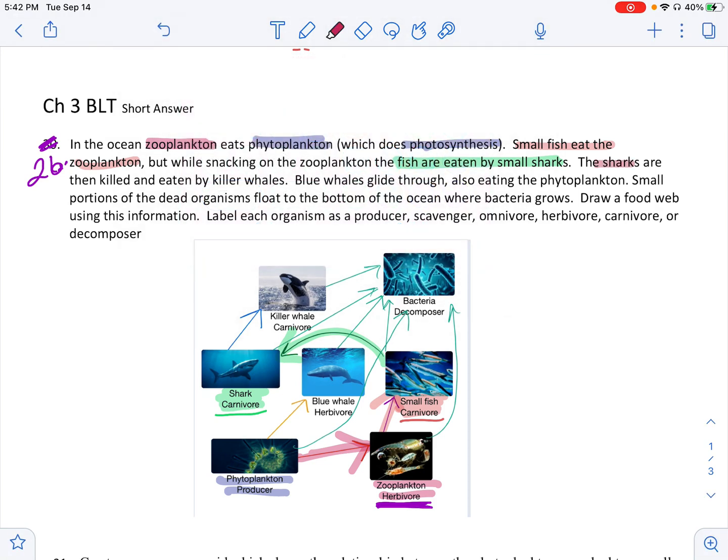Next, the sharks are killed and eaten by killer whales. So find your killer whale. The shark should be pointing to the killer whale. And then because the killer whale is eating another organism, it is a carnivore.